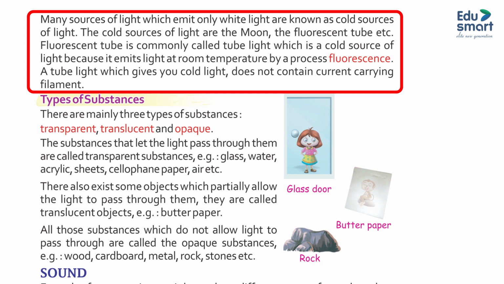A fluorescent tube is commonly called a tube light, which is a cold source of light because it emits light at room temperature by a process called fluorescence. A tube light, which gives you cold light, does not contain a current carrying filament.